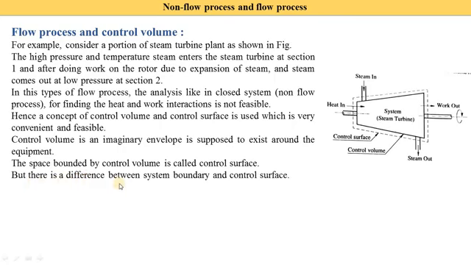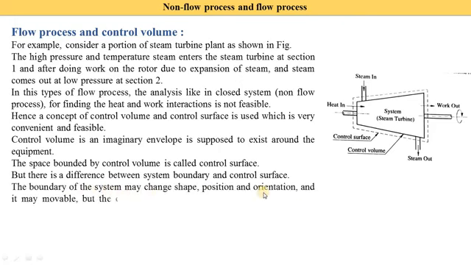But there is a difference between the system boundary and the control surface, which we already studied in chapter 1. The boundary of the system may change shape, positions and orientations, and it may be movable, but the control surface is fixed, and mass flows across the control surface. Here you see the control surface is an imaginary surface, so it is fixed. But the steam turbine may change, it may move according to the movement, but actually the control surface is not changing.